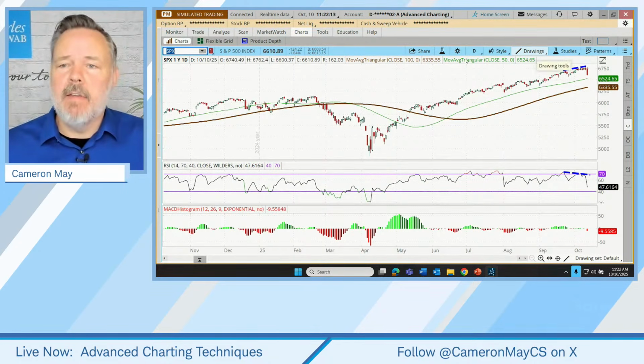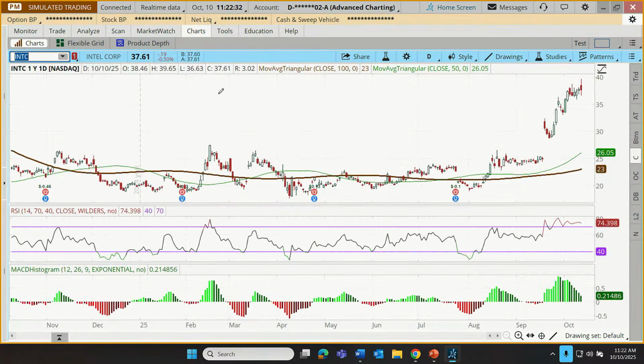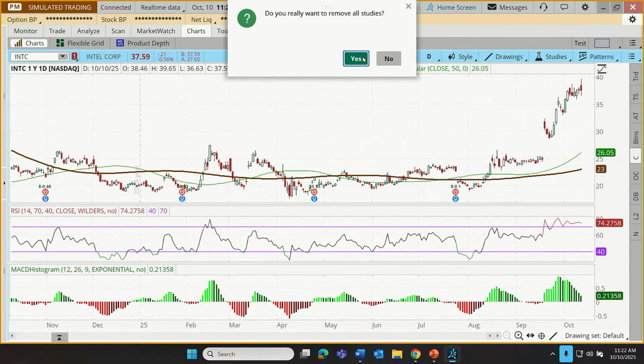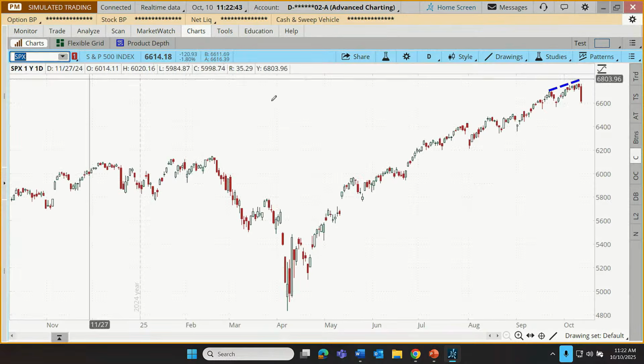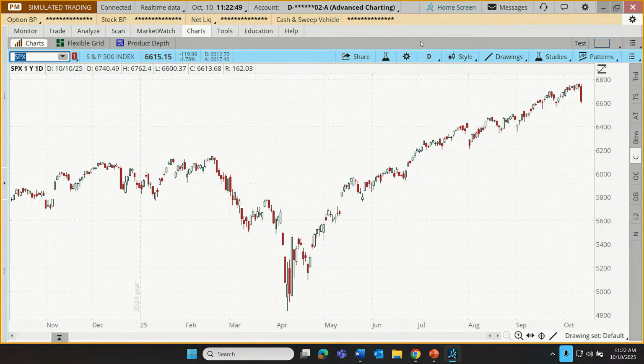So let's clean up our chart studies here. And how about we do this? Yeah, let me change up our study set. Should we switch over? Let me switch up the symbol here. How about we go to Intel? Here's Intel, and I'm going to remove these studies. Just a nice clean candle chart. Matter of fact, once I've done that, we'll switch back here to the S&P 500. I'm going to take off this little drawing that I made. And this leaves us with a nice, clean, traditional candlestick chart.